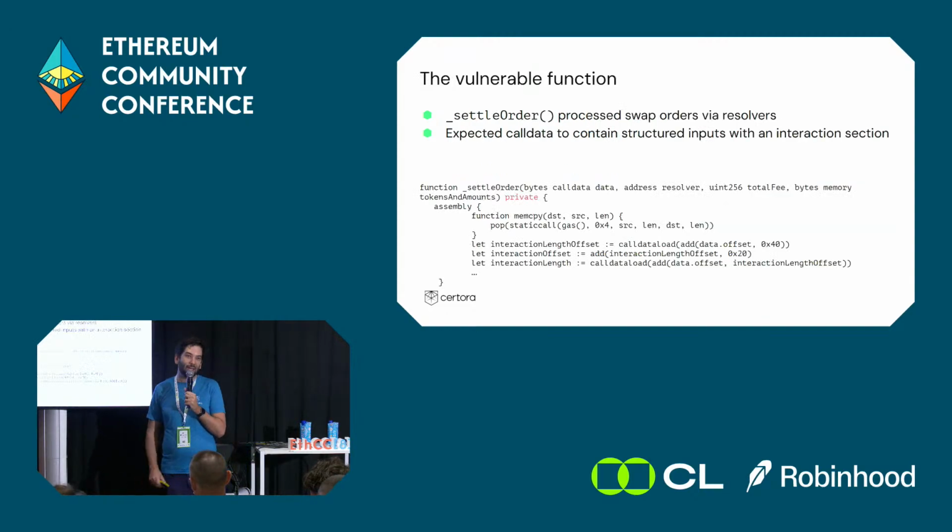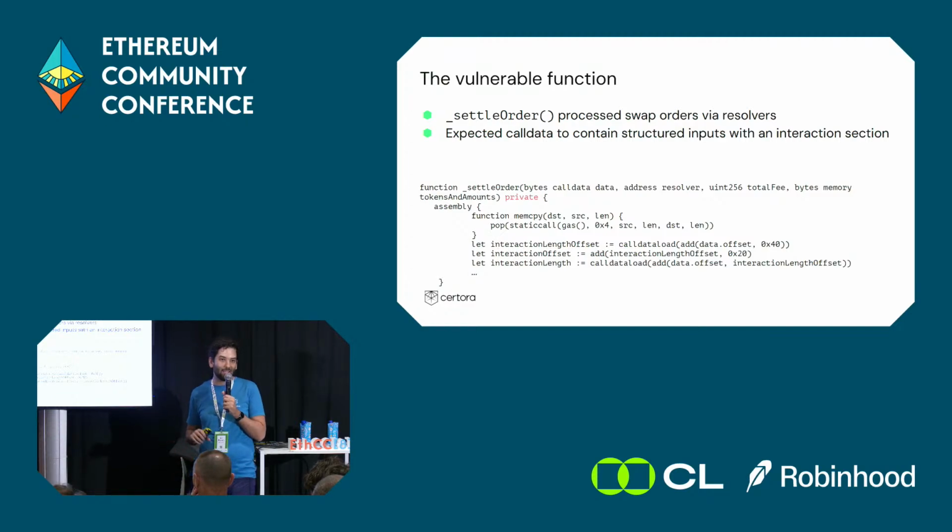The vulnerability lay in the function settle order. This function received a structured call data input and moved it over to resolvers. It handles swaps in 1inch. Part of the expected buffer had a section called the interaction, and that interaction had a declared length.